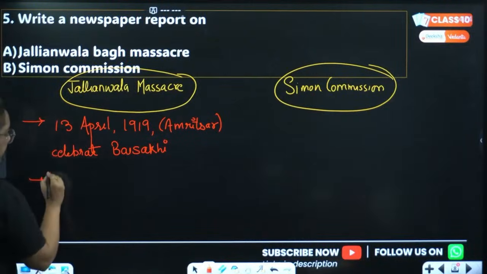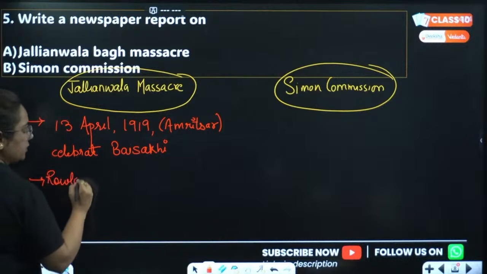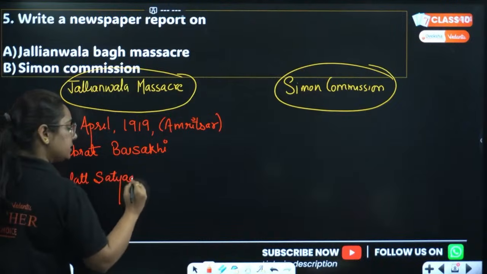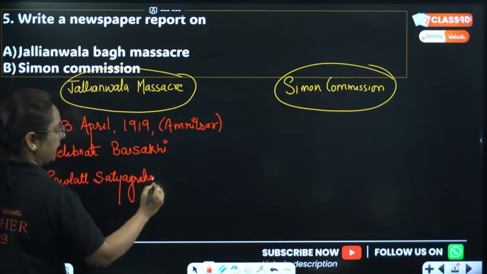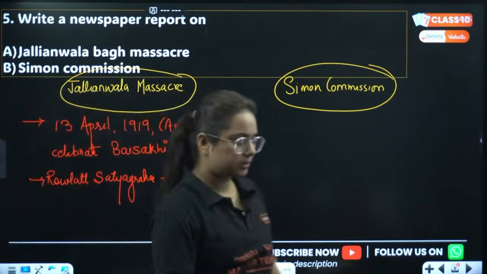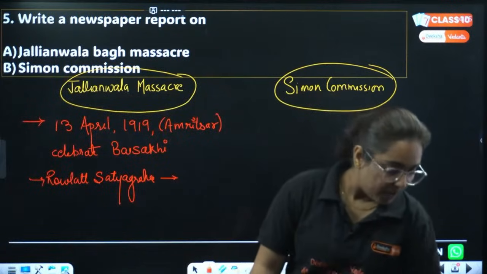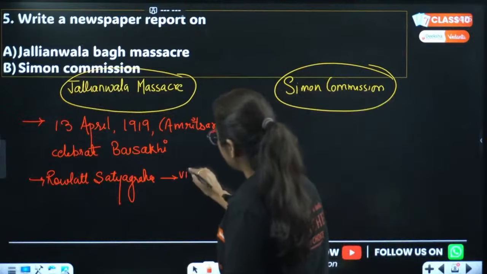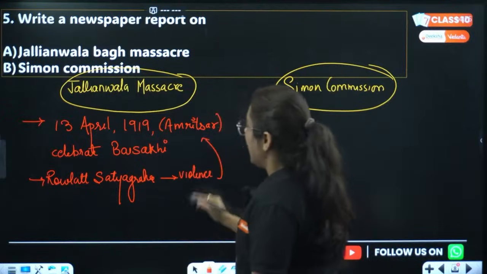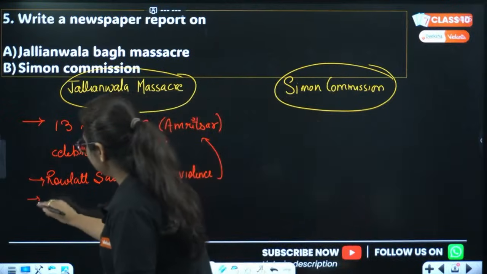Because of the Rowlatt Satyagraha, pay attention, I'm just writing the keywords, do not get confused. Because of that Rowlatt Satyagraha, they also arrested two people, Dr. Satyapal and Dr. Saifuddin Kitchlew. Because of this Satyagraha, there was so much violence in Amritsar. And due to which, what was there?